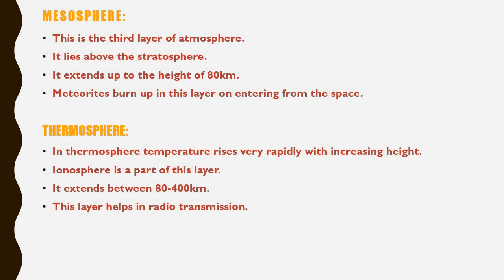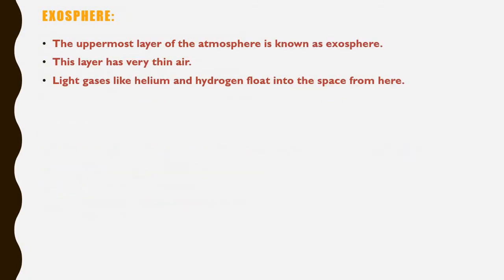And the next layer we have is the exosphere, and the thin line between the thermosphere and the exosphere is known as thermopause. Here we have the exosphere, the last layer of the atmosphere. It is the uppermost layer of the atmosphere. This layer has very thin air.